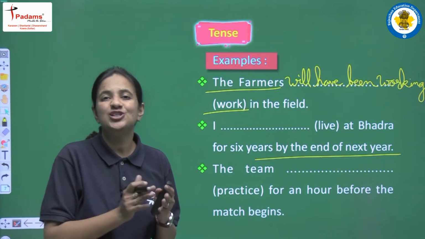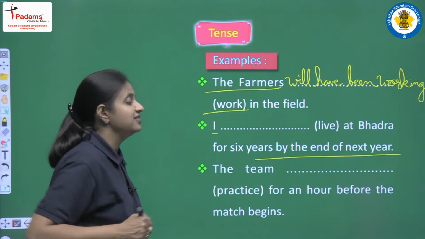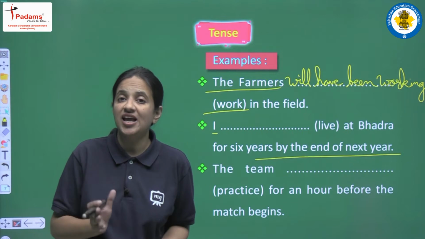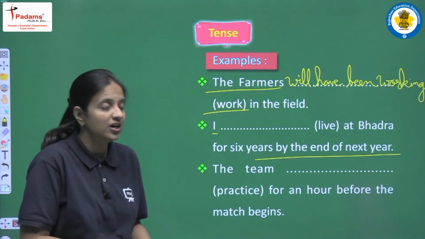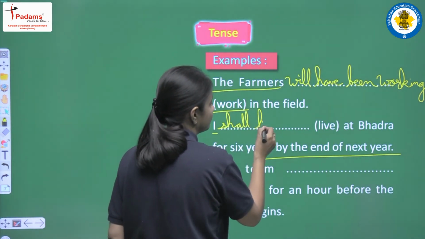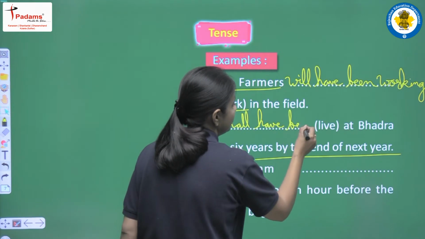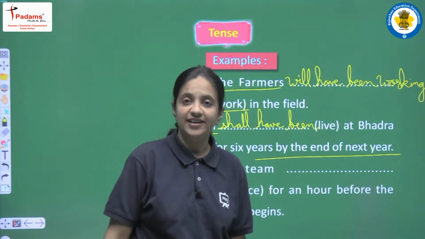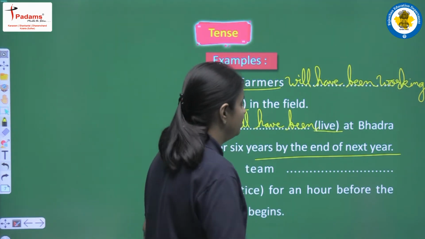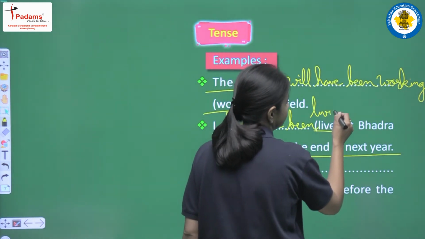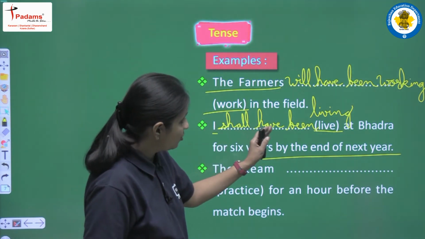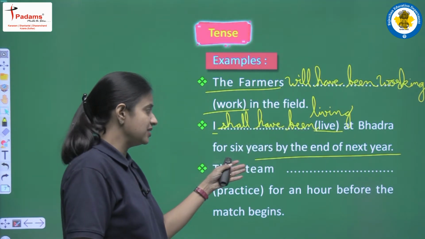So we have to use future perfect continuous tense here, and as a subject we are having I. So we all know that for I and we we have to use shall have been as a helping verb. So first of all, let's write the helping verb, that is shall have been. Now as a main verb we have to use first form plus ing. Our main verb that we are having here is live. So live plus ing, it will be living. So I am writing here living, and the complete sentence will be I shall have been living at Bhatra for 6 years by the end